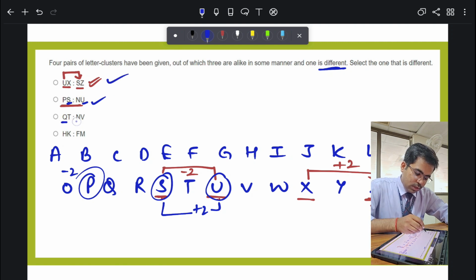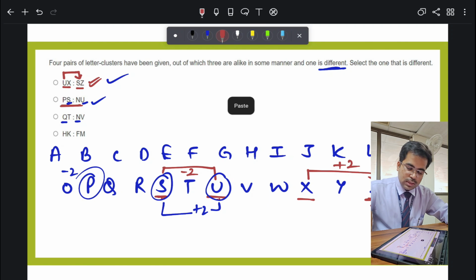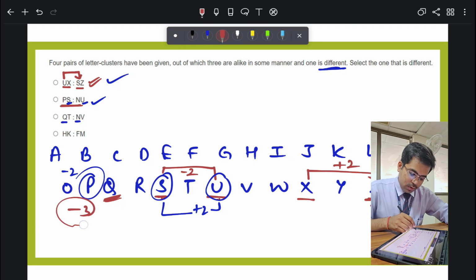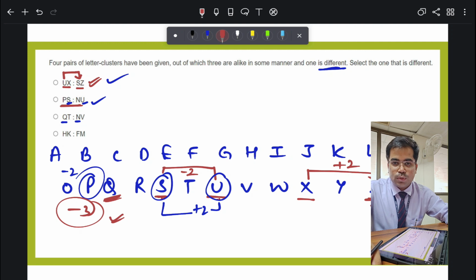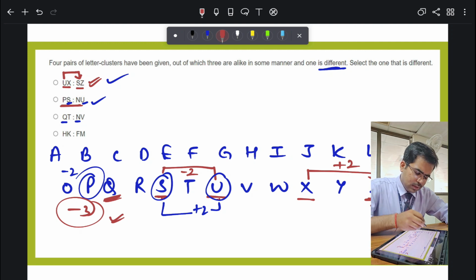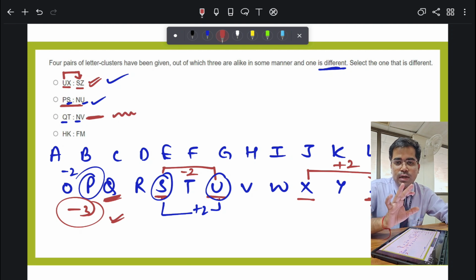Now what about Q and N? Let me change the pencil color. Q is here, N is here. If I do -3 over here, then I get N, otherwise I do not get N. So there is some trick inside this. I will not attempt it further, because it will take time in the examination and I do not want to waste time in the exam.